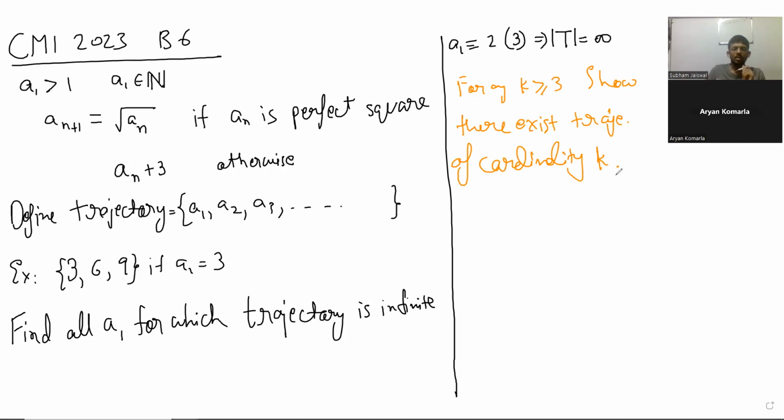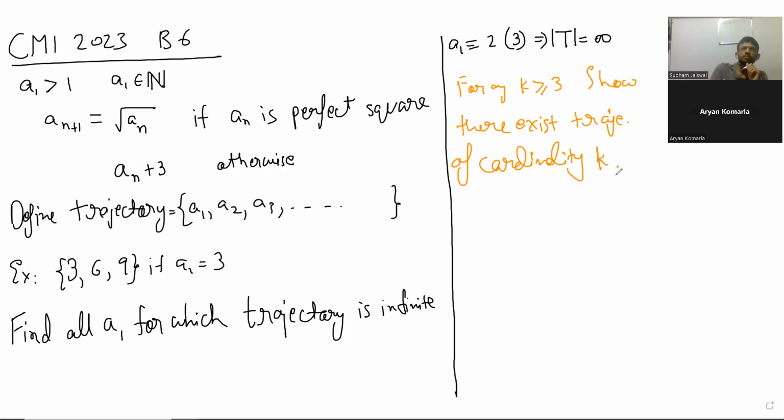How do you do it? Yes, sir. For this one, I was thinking of explicitly constructing it.